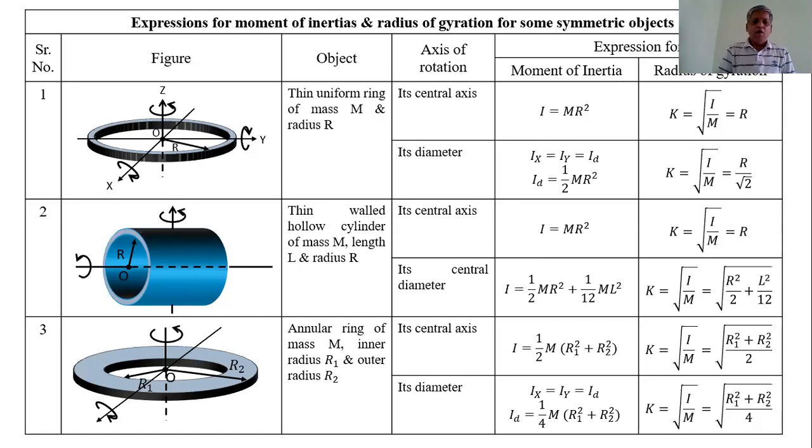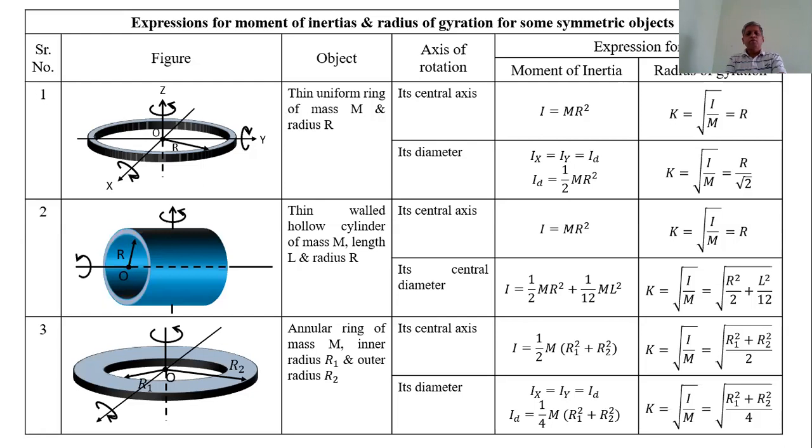Ring, hollow cylinder, annular ring, solid cylinder, disc, solid sphere, hollow sphere, cone, hollow cone, solid cone. These are the examples of symmetric objects.